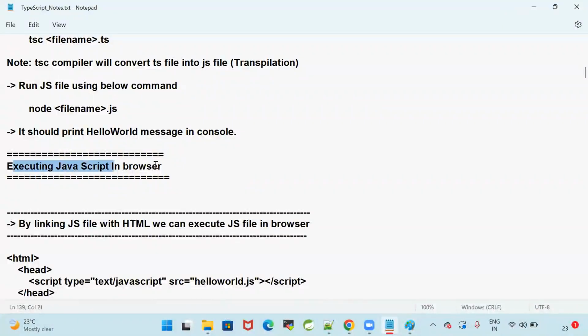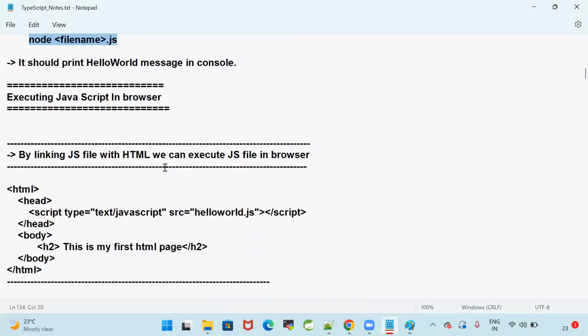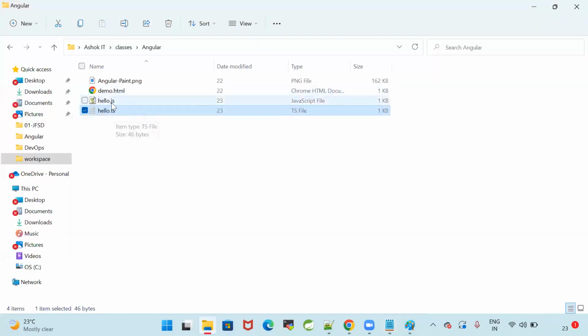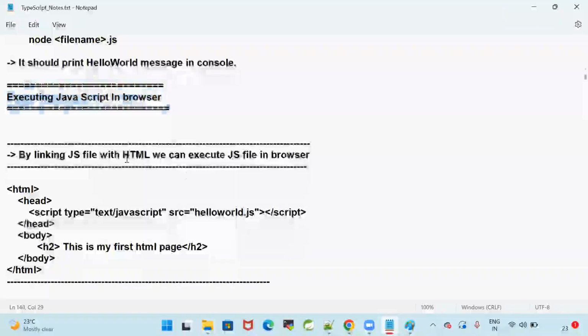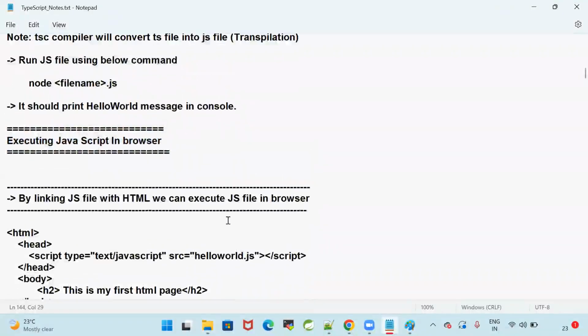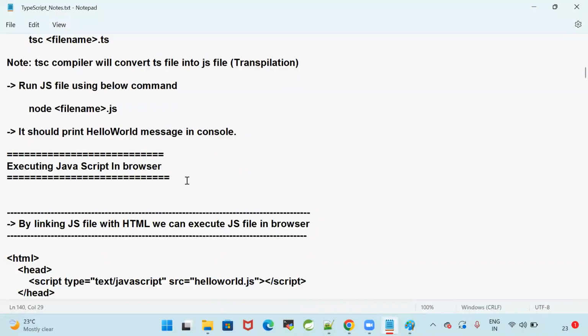Executing JavaScript in the browser. Whatever JavaScript file is created, I want to execute that JavaScript file in the browser. To execute a JavaScript file in the browser, we can link that JavaScript file with the HTML. Then we can open the HTML in the browser.